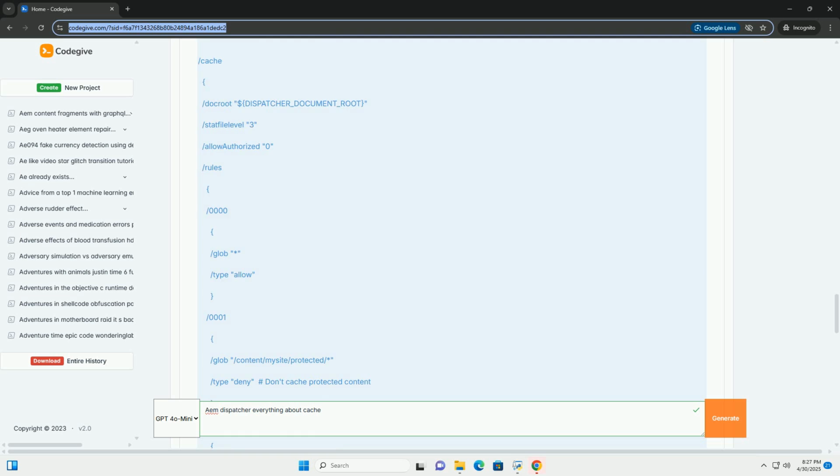It defines all the essential settings for the dispatcher, including /cache: cache settings, location, rules, invalidation. /renders: definition of the AEM publish instances. /filter: request filtering rules. /virtualhosts: definition of virtual host names. /statistics: configuration for gathering statistics about the dispatcher's performance. /propagateSyndPost: defines rules if the dispatcher needs to propagate invalidation requests.